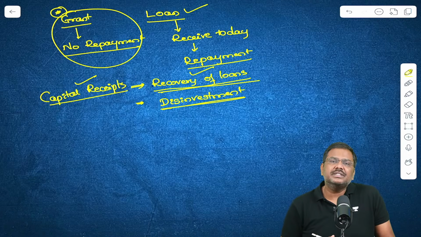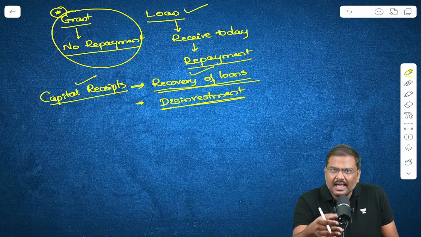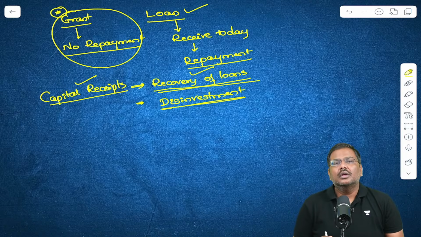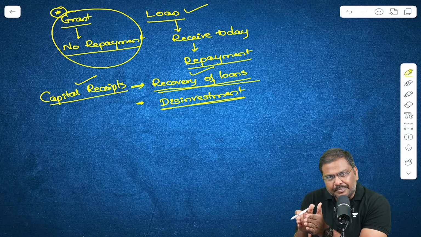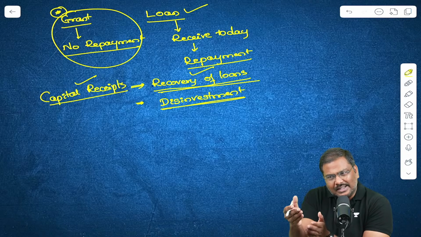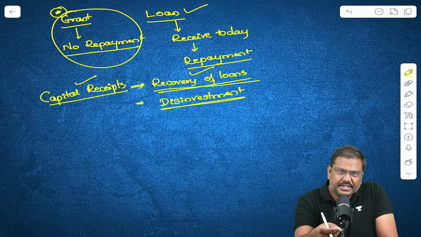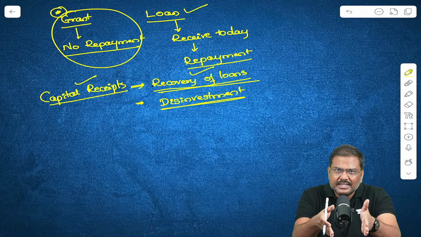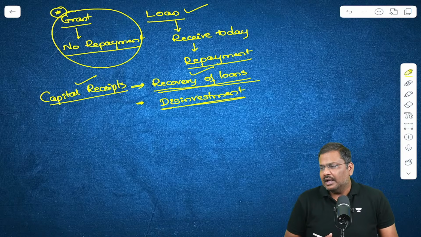I'll give you a couple of examples here. The Government of India has or had 100% ownership in LIC, Life Insurance Corporation. So 100% of LIC was owned by the Government of India. The Government of India a couple of years ago sold around 5% of LIC to the market and received money from the market. This is basically one example of disinvestment. Is everybody okay? The idea is clear to you. You sell off ownership in the assets that are owned by you and then collect the money, that is called disinvestment.